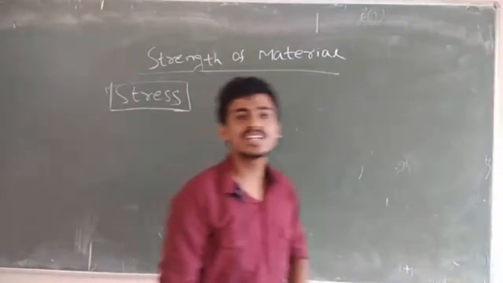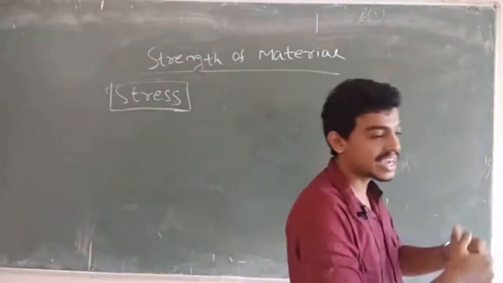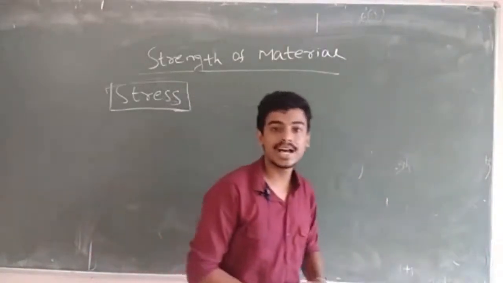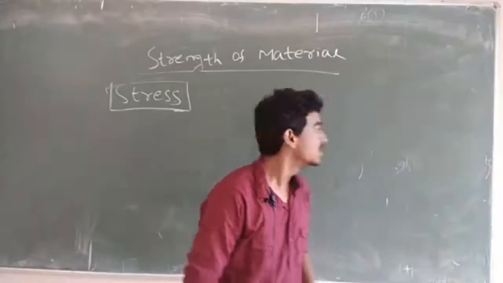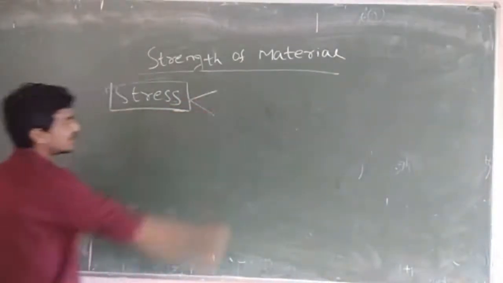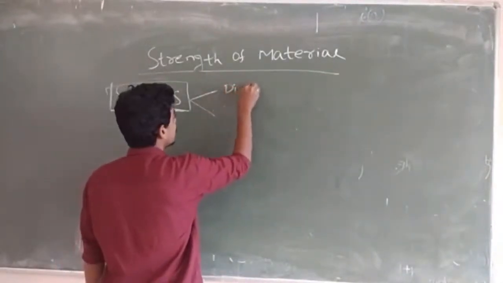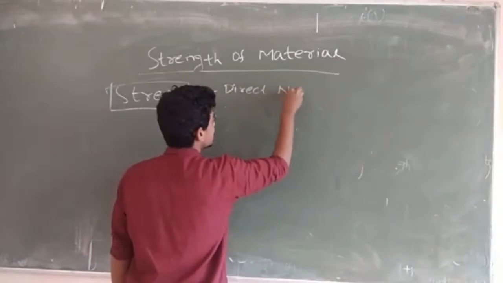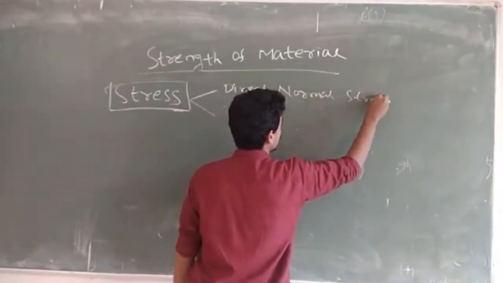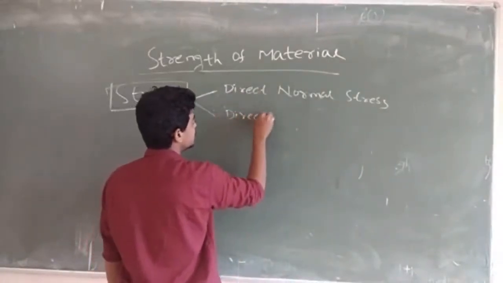Stress is nothing but the internal resistance of a body, when an external tension or compression force is applied to a structure. Stress is generally of different types. Normally it is two types: one is direct normal stress, another is bending stress.